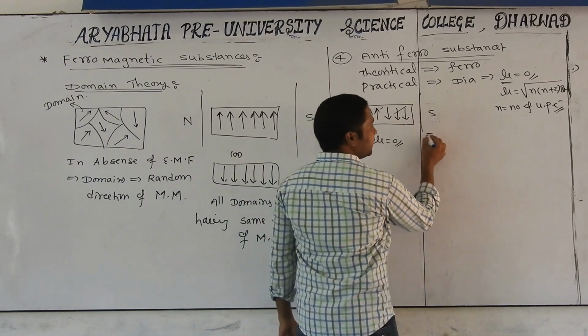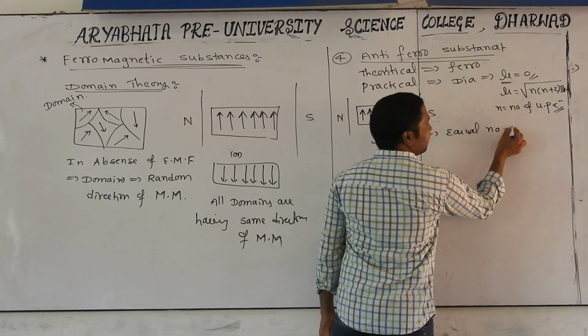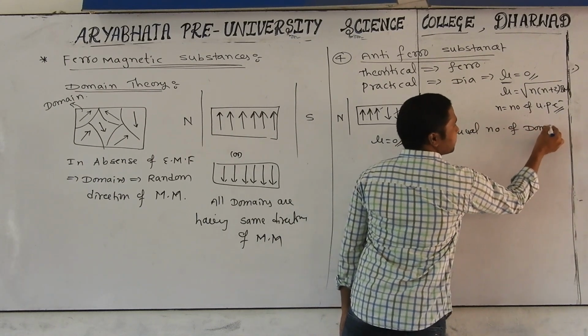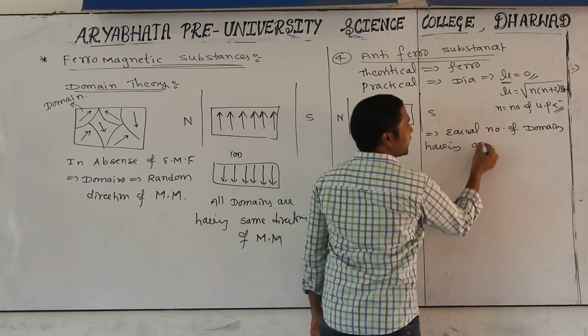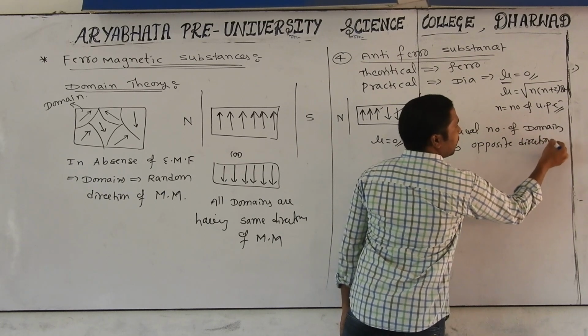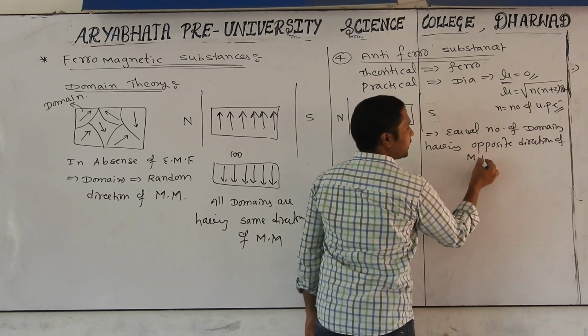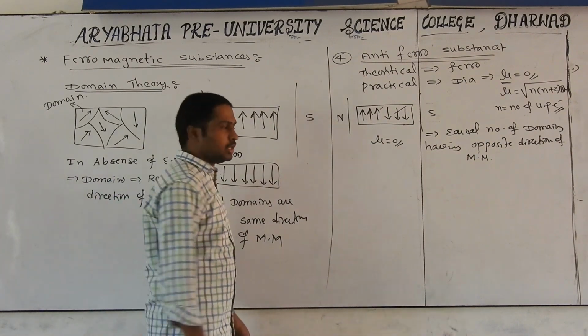In this case, an equal number of domains having opposite direction of magnetic momentum. Due to that opposite direction, mutual cancellation will be going on, that will become 0.